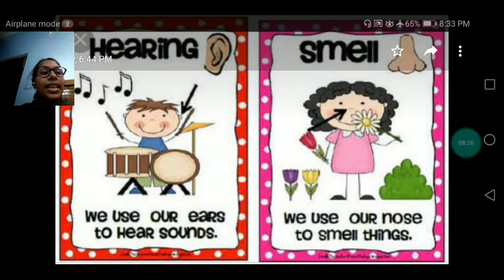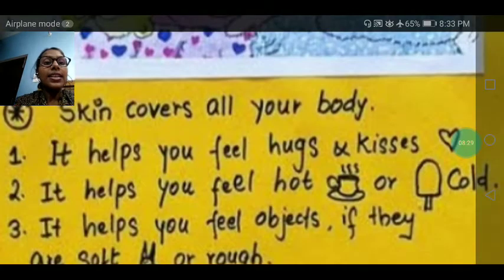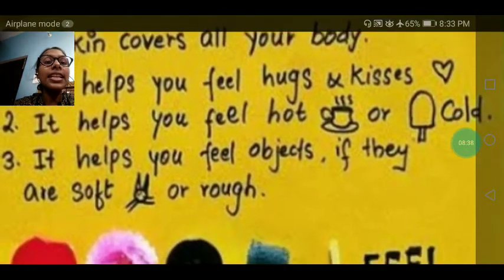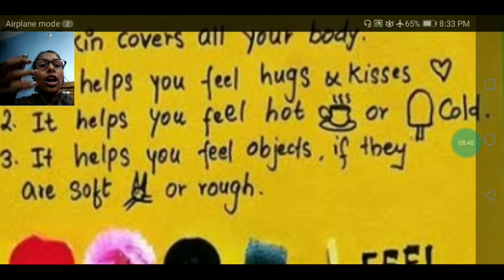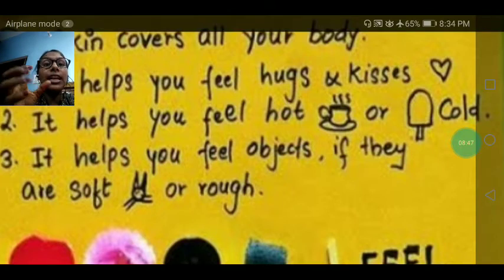Okay. Next. See my dear, skin helps us to feel, hug and kiss. When we hug someone, how do we feel? Skin helps us to feel the thing, it is hot. A hot cup of tea, a hot milk cup, whatever we are touching, we are feeling hot. And a milkshake which is very cold, a cold drink bottle, when we touch, how we feel? We feel that it is very cold. We feel the object, that it is soft or not.